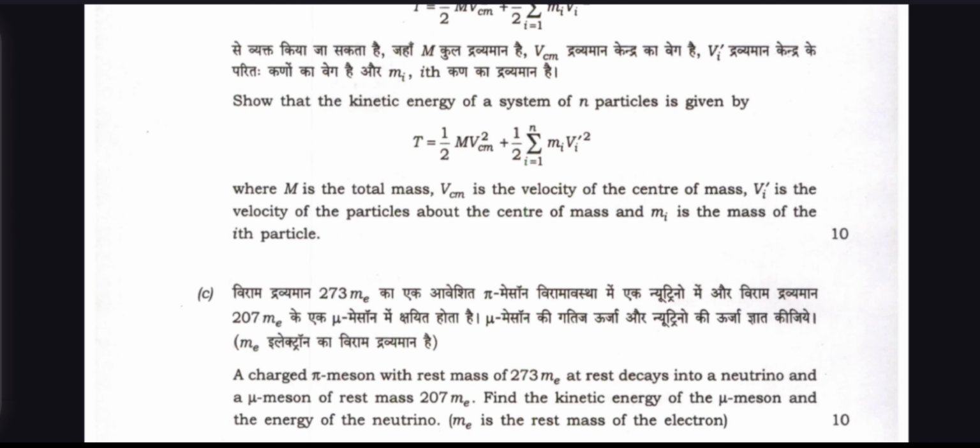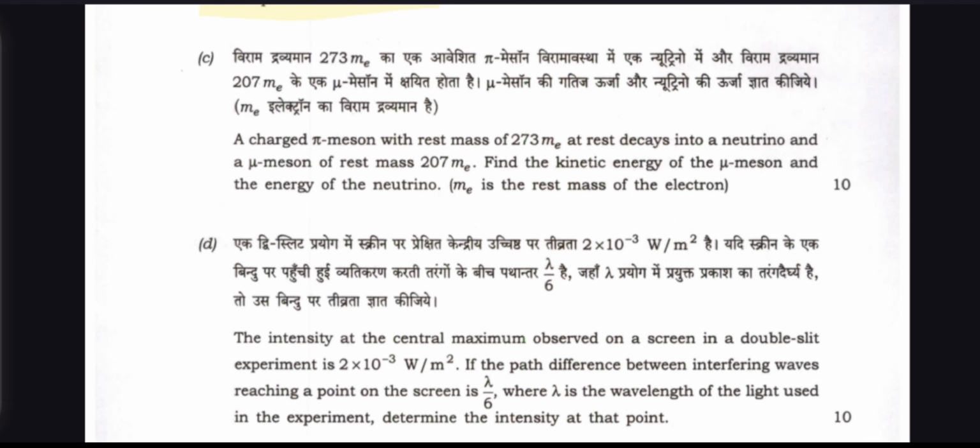And question B: Show that the kinetic energy of a system of n particles is given by T = 1/2 M v_cm squared + 1/2 summation i = 1 to n m_i v_i squared, where M is the total mass, v_cm is the velocity of the center of mass, v_i is the velocity of the ith particle about the center of mass, and m_i is the mass of the ith particle. Question C is here.